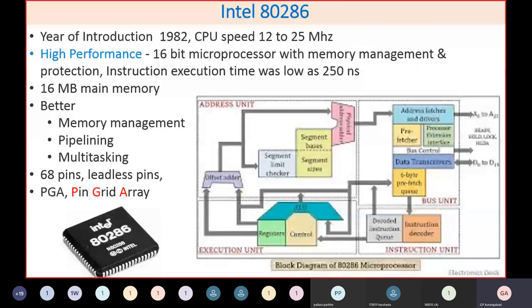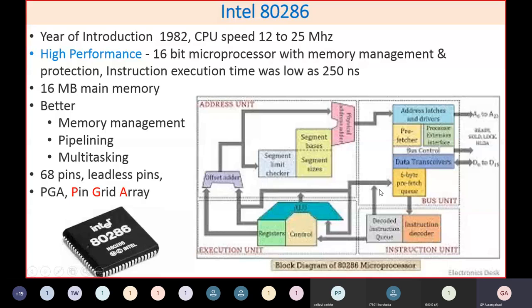So that is why A0 to A23 lines are there on the right-hand side. These are the address pins. Data pins are D0 to D15. Otherwise, the prefetcher and each and every control block, hopefully you are now aware of the functions of each block.